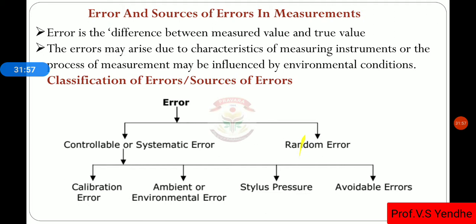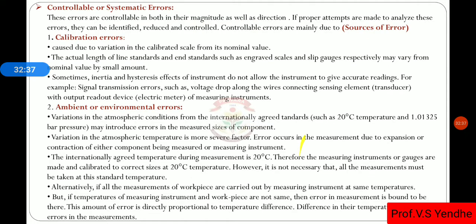Okay, these are some errors and sources of errors. As we know, error is the difference between the measured value and the true value. Errors may arise due to the characteristics of measuring instruments, the process used for the measurement, or the environmental conditions. So error has two types: controllable or systematic errors, and random errors. Calibration errors, ambient or environmental errors, stylus pressure error, and avoidable errors are some types of controllable or systematic errors.